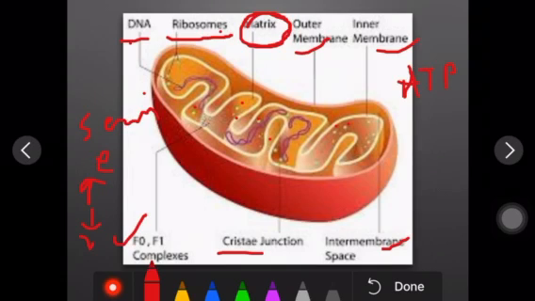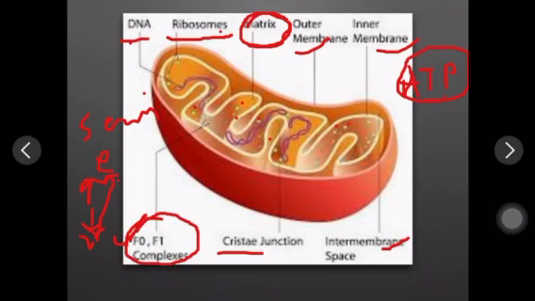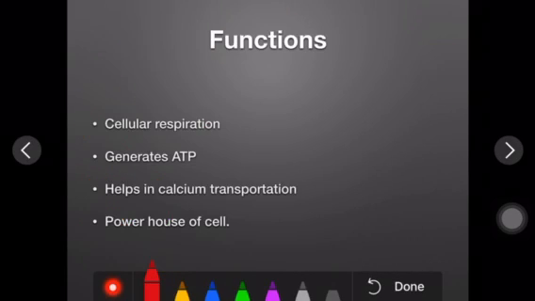The meaning of respiration: oxidation of glucose is called respiration. It gives you energy, and energy is produced as ATP, and ATP is coming from the complexes, that is F0 and F1. Okay, so let us discuss the functions of the mitochondria.